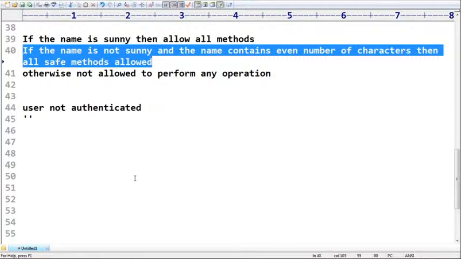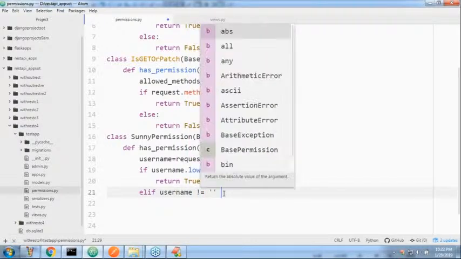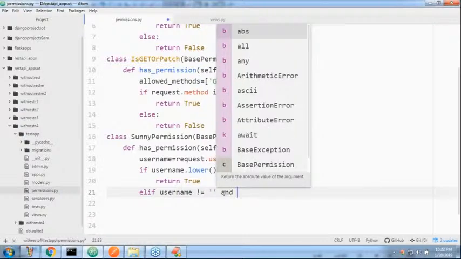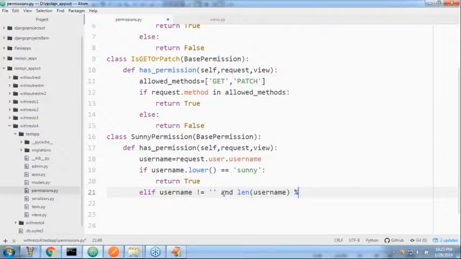That's why we can take: if username is not equal to empty. Yes, is_authenticated also we can use, it is also one technique. And it is not empty, and length of username % 2 is equal to 0. Sir, have you observed?